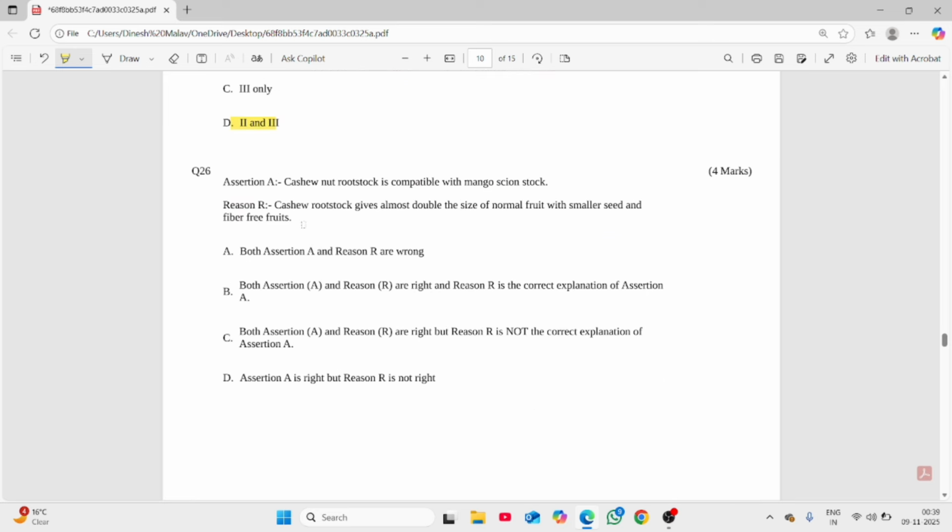So we have the 26th question. Cashew nut rootstock is compatible with mango scion. Definitely, because both belong to the same botanical family, and cashew rootstock gives almost double the size of the normal fruit with a smaller seed and fiber-free fruit. This is one of the research papers I have studied. This reason is also correct. So this one was a tough question because many students do not have clear-cut knowledge about the reason, but they know the assertion because both of them belong to the same botanical family. But you must remember this was the exact output from that research. So we can say both assertion and reason are correct, and the reason is the correct explanation of the assertion.